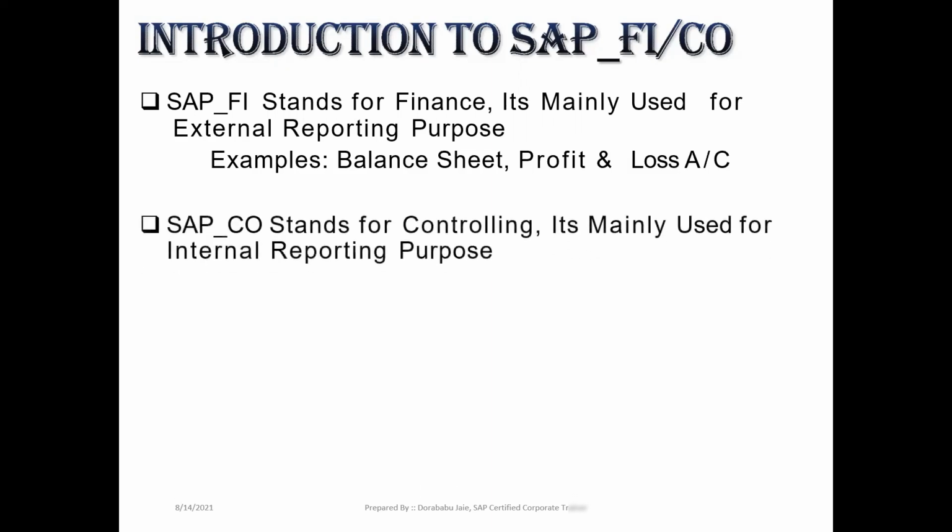Now coming to SAP CO. CO stands for controlling. It is mainly used for internal reporting purposes. SAP FI is used for external reporting, and SAP CO is used for internal reporting. Both SAP FI and CO are used for reporting purposes only. Examples of internal reporting are the cost sheet and budgeting. These two are the best examples for SAP CO.